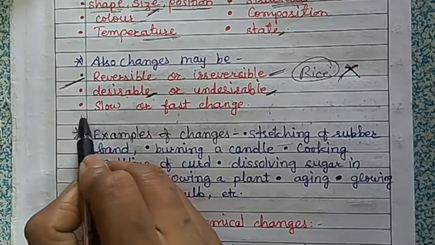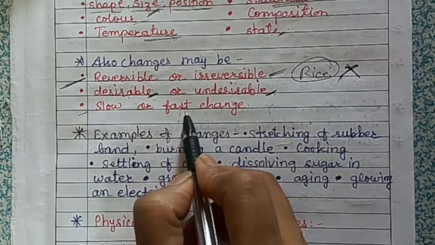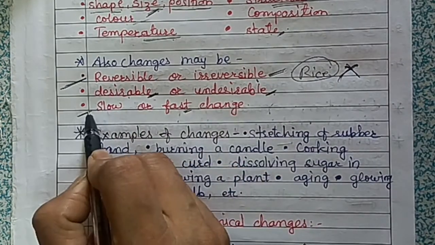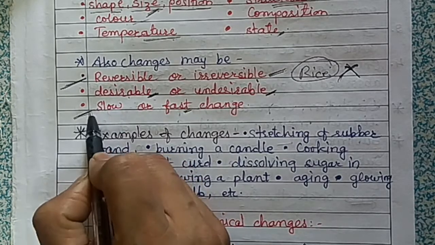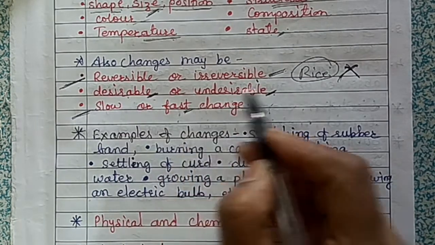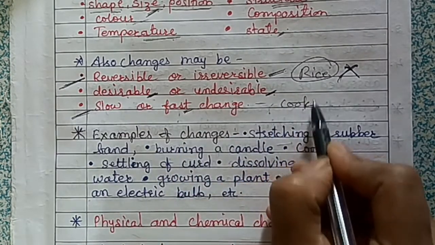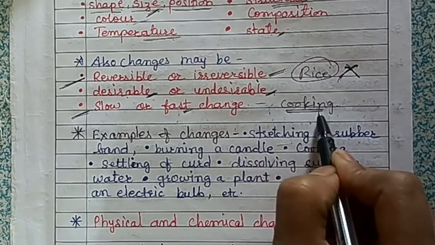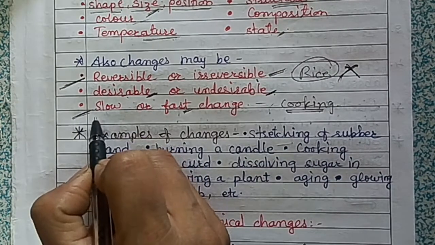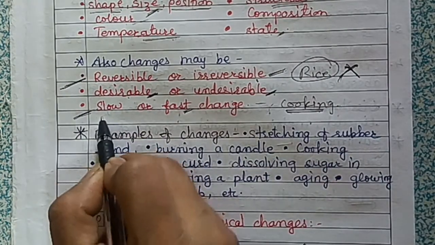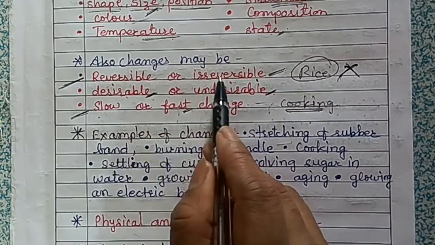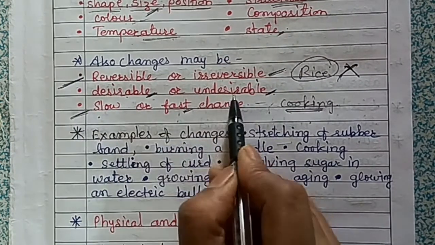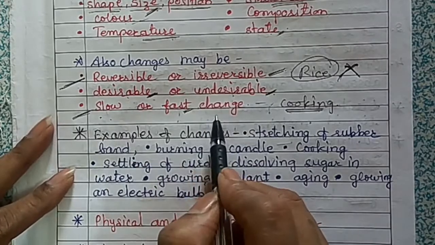Then there are some changes which are slow and some which are fast. For slow changes, we can see the example of growing of plants, it is a very slow change. And for fast change, cooking is a fast change, it takes little time, but growing of plants takes many years. So the changes may be reversible or irreversible, desirable or undesirable, slow or fast.